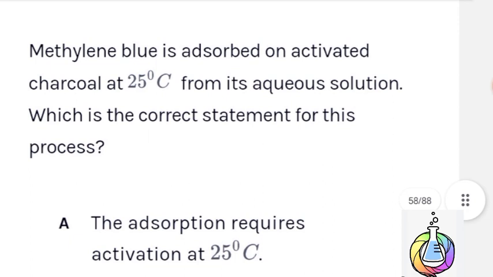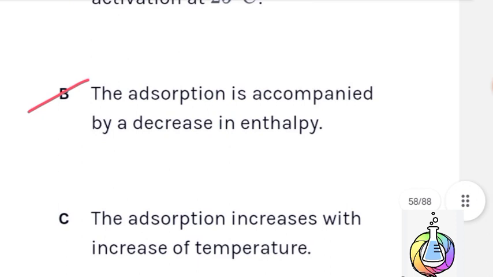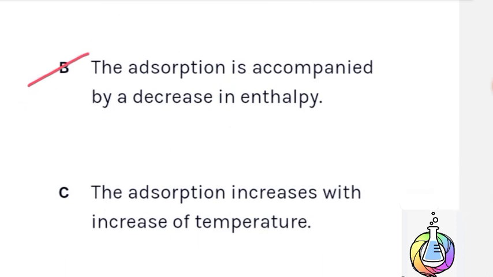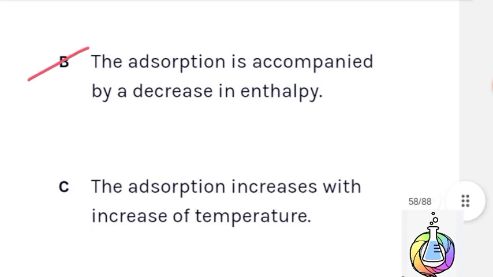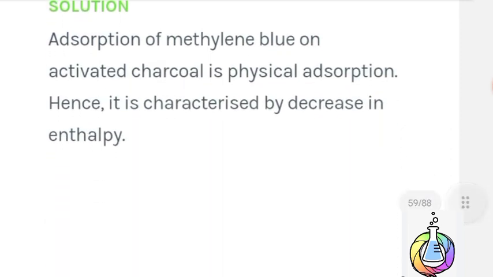Next question. Methylene blue is adsorbed on activated charcoal at 25 degrees Celsius from its aqueous solution. Which is the correct statement for this process? Here, option B is the correct answer. The adsorption is accompanied by a decrease in enthalpy. Therefore, the delta H value either remains unchanged or decreases. Therefore, adsorption is accompanied by a decrease in enthalpy. Option B is the correct answer. Adsorption of methylene blue on activated charcoal is physical adsorption, hence it is characterized by a decrease in enthalpy.